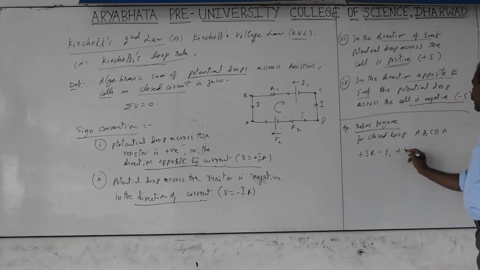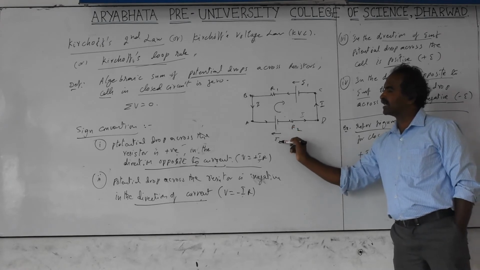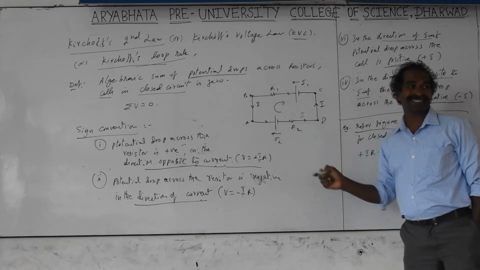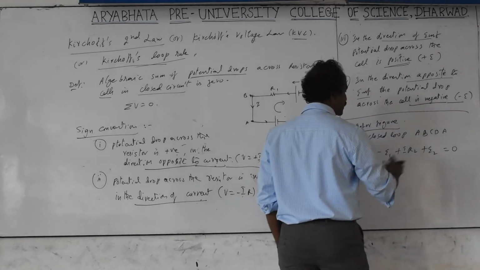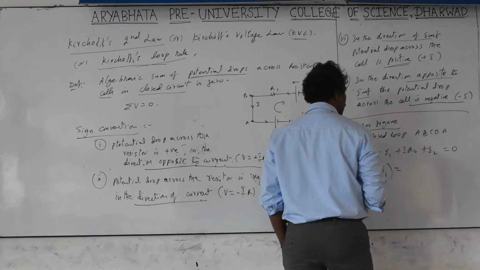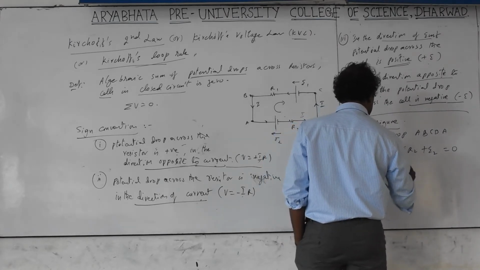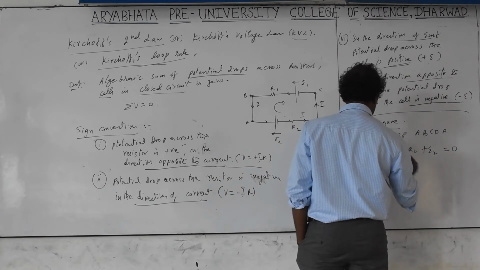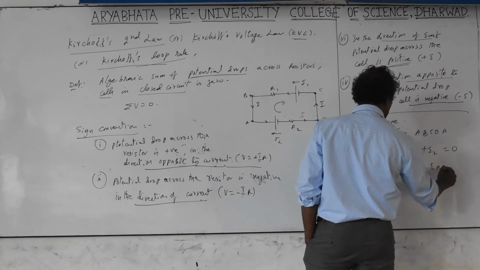Plus IR2. Next is cell EMF. But now we are taking the EMF in the same direction, so we have to get plus E2. Plus E2 is equal to 0. Now I can separate these EMFs also. I can take E1, E2 minus E1. Therefore E2 minus E1 plus IR1 plus IR2 is equal to 0.